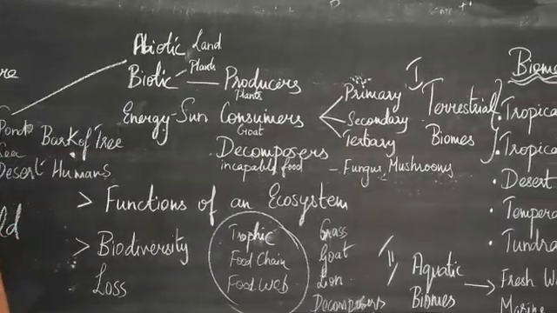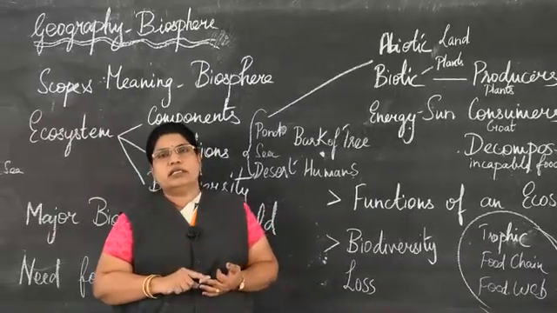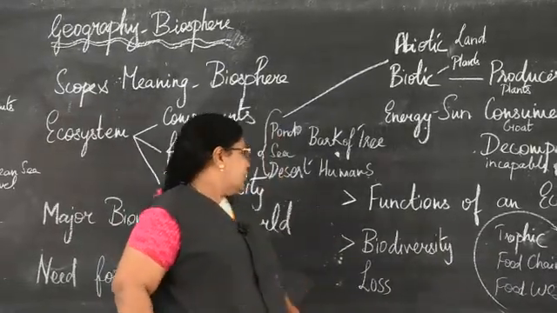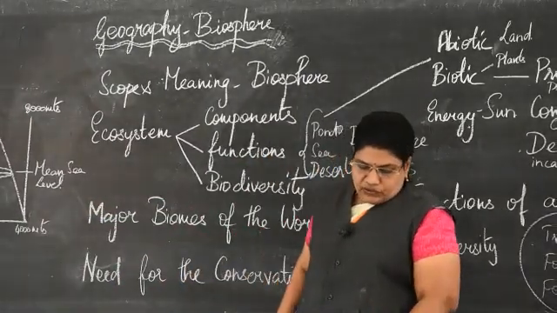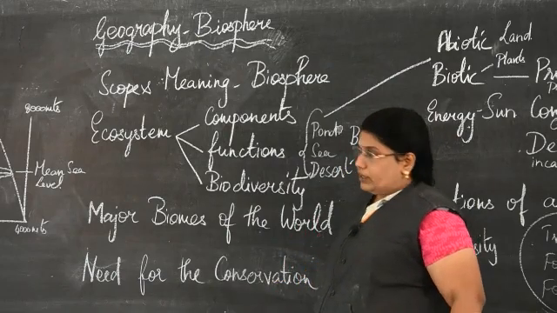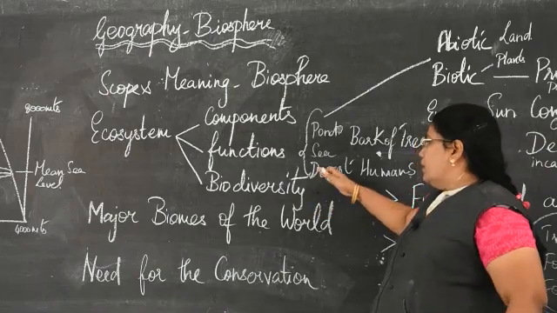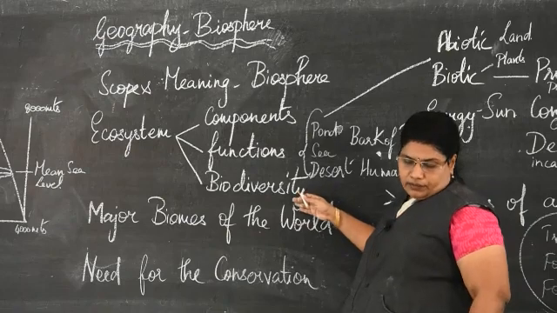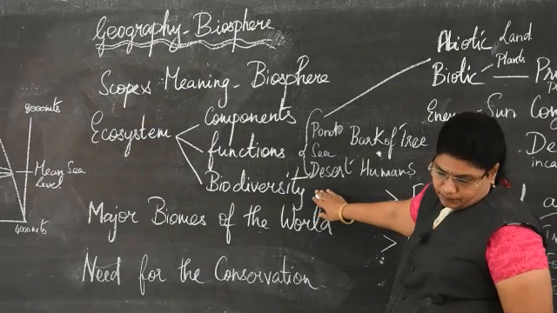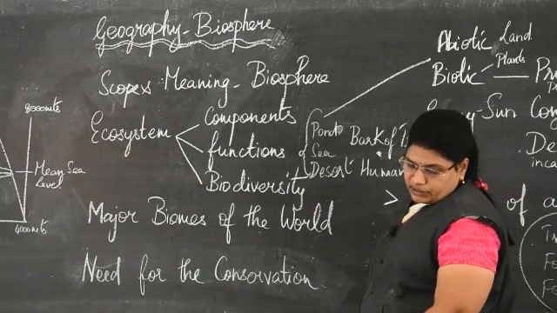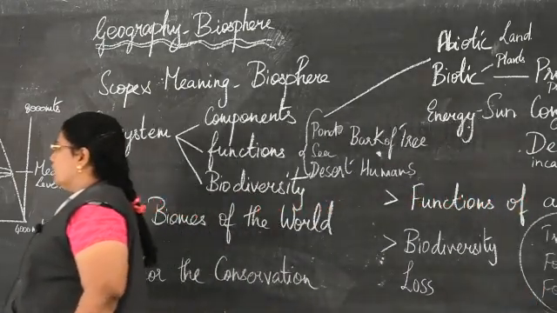Climate as well as human activities. So all these three, that is topography, climate and human activities, influence the biodiversity of a place. So the strength of biological resources of a place on the earth represents the biodiversity. It may be a small or a big diversity, and it has a very important role to play in the ecosystem. This biodiversity is very important because it maintains the ecological balance.